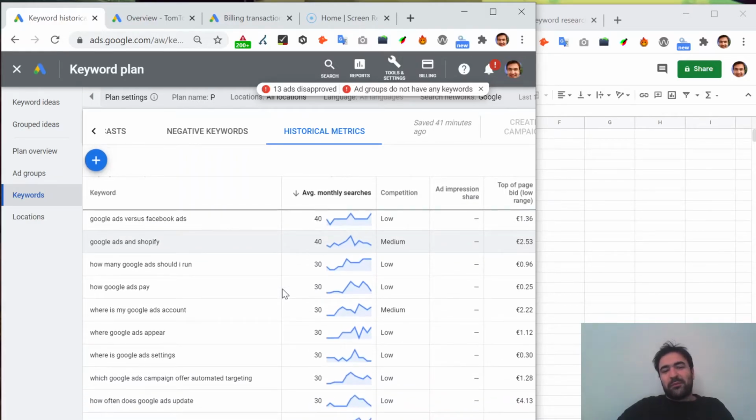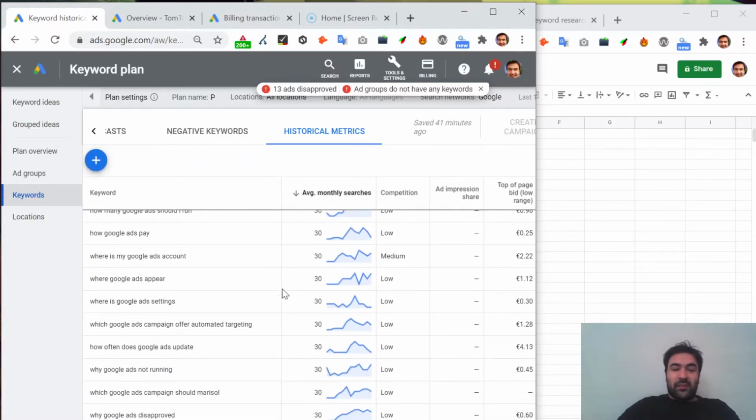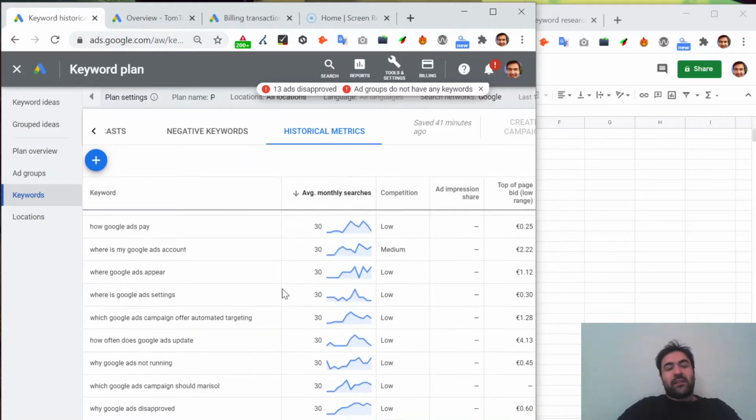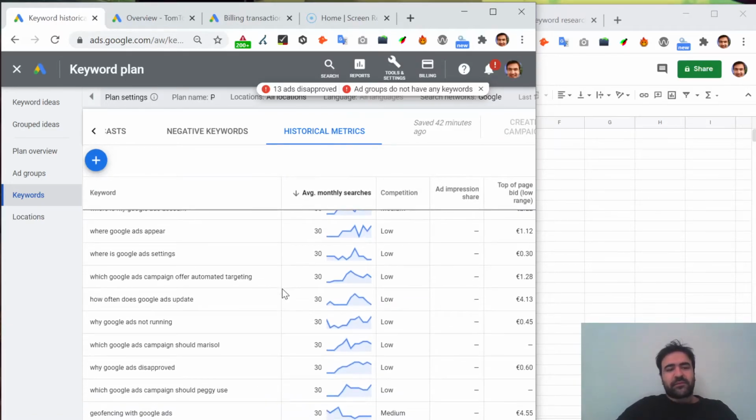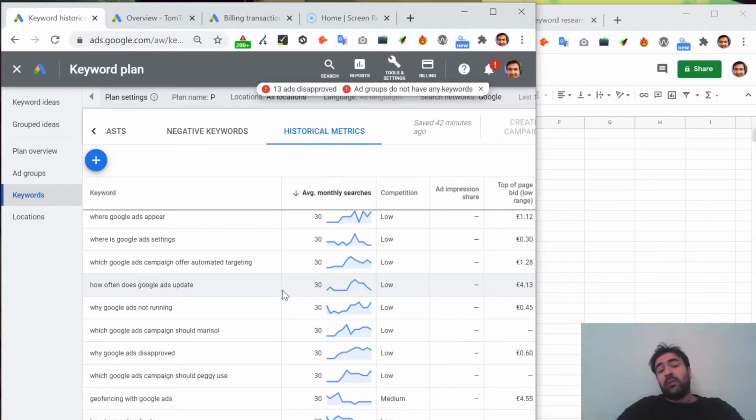Google Ads and Shopify. How much Google Ads should I run? Google says at least minimum 3, by the way. Where does Google Ads appear? They appear in several places, like search engines, but also websites and YouTube videos, and also Gmail, for example. Which Google Ads campaigns for automated targeting?